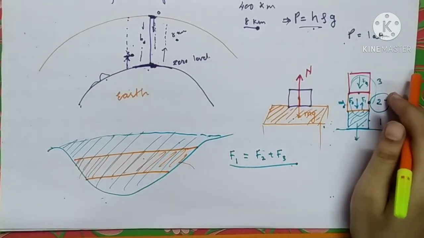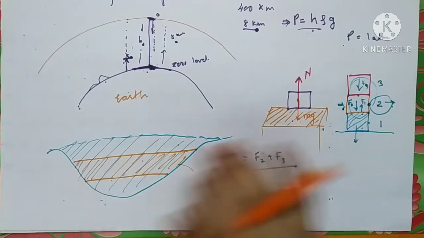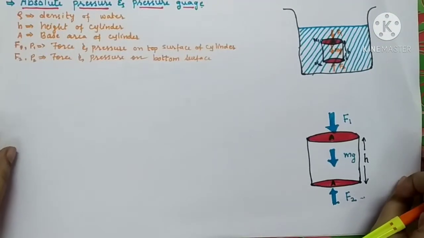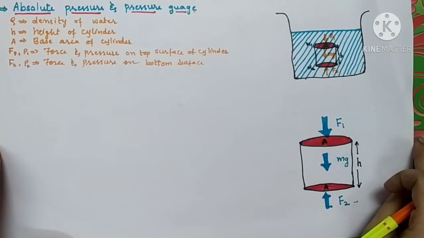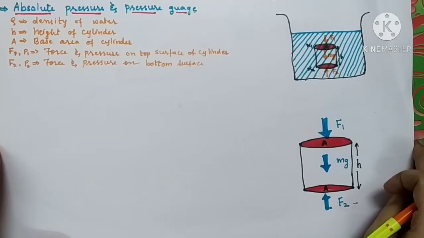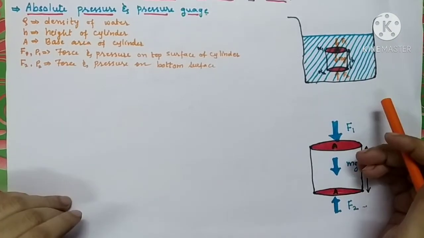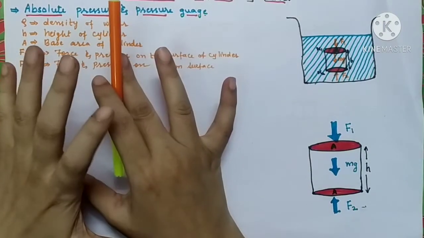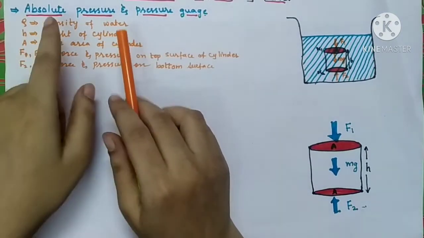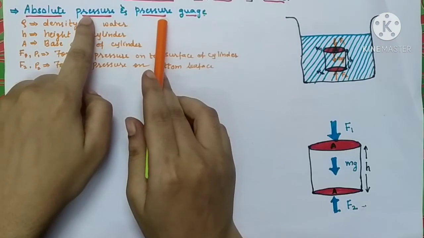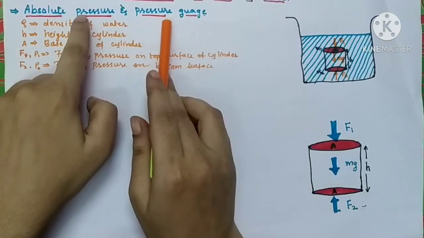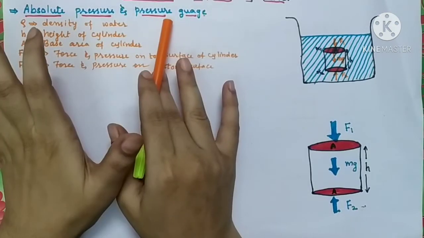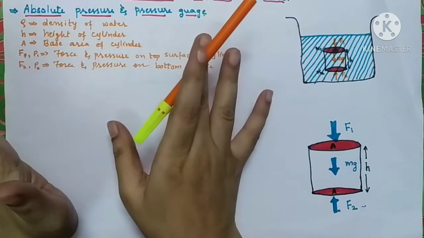So our next topic to study today is absolute pressure and gauge pressure. After the derivation, you will come to know the meaning of these two terms, absolute pressure and gauge pressure. What absolute pressure is and what gauge pressure is, we will discuss later on.